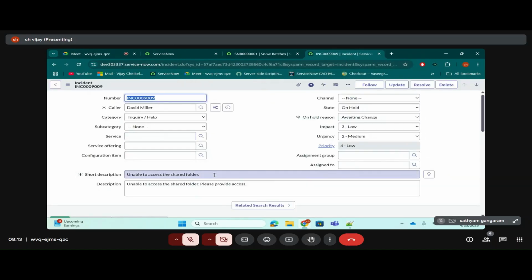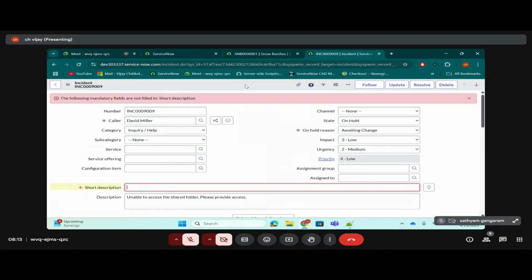In this case, you can see short description is a mandatory field, caller is a mandatory field. Wherever you see this star mark next to the field, you can say it's a mandatory field. For example, if I'm trying to save the form now, it won't allow me to save. Why? Because it's a mandatory field and it should be filled in. We should fill the data in this field. We call this mandatory. Is it clear, everyone, what is mandatory?